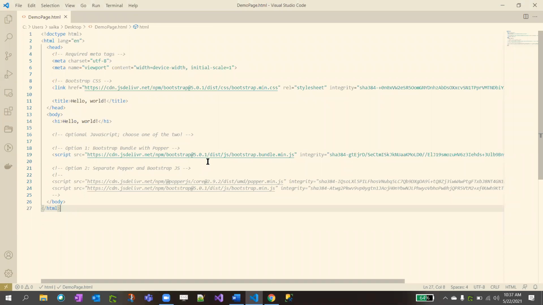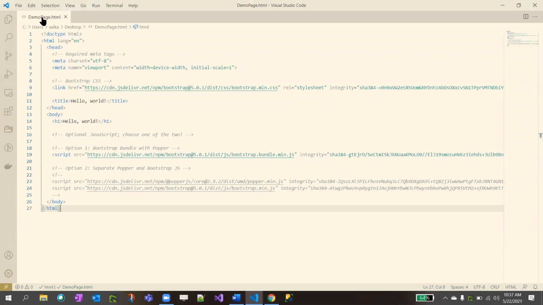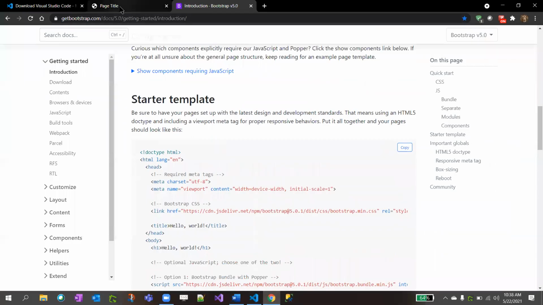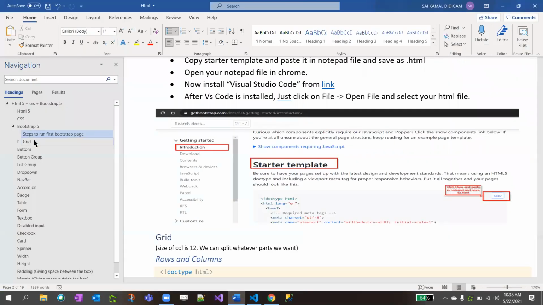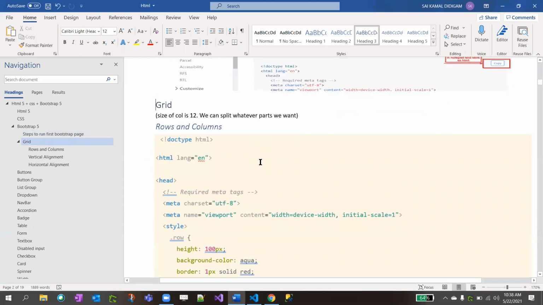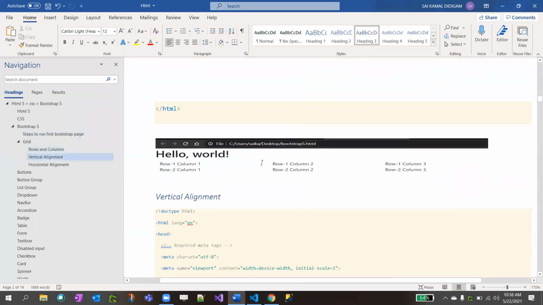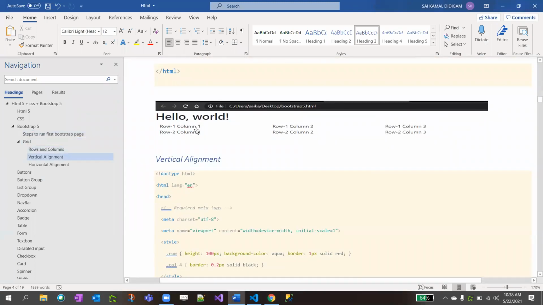We'll apply it to the same HTML which we did in the previous session, demo page.html, which is on my desktop, right? Example. So now click on your tab and just do the hello world. So this is your first startup project on Bootstrap. And now I'm going to discuss the grid. So grid means, see, hello world. I want 2 rows. So the grids.